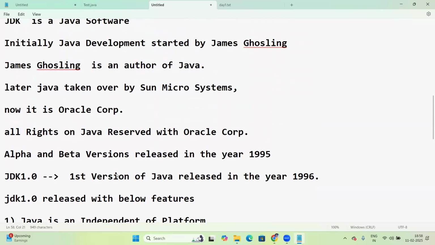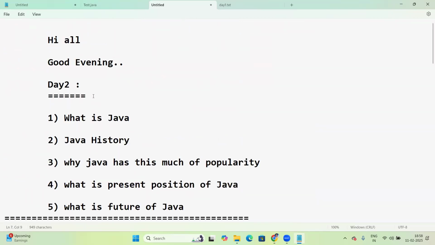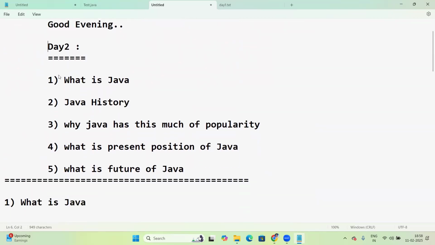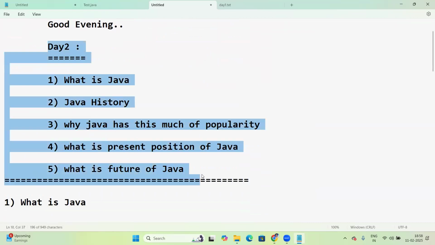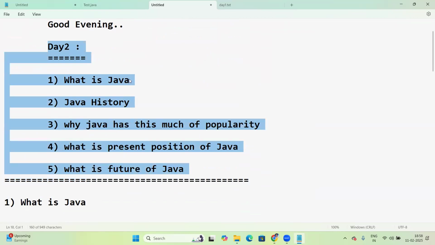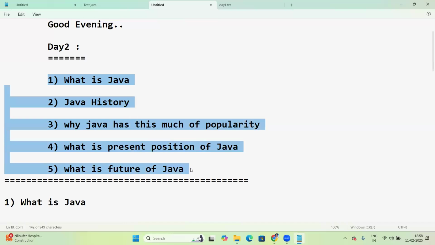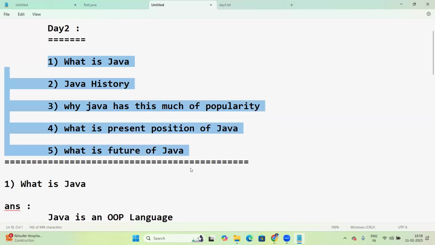So let me repeat once again. Today's topic, day 2, is the Java overview. We are going to discuss what is Java, Java history, why Java has this much popularity, what is the present position of Java, and what is the future of Java. These things will be discussed today.